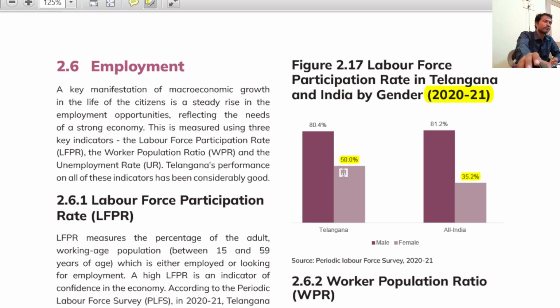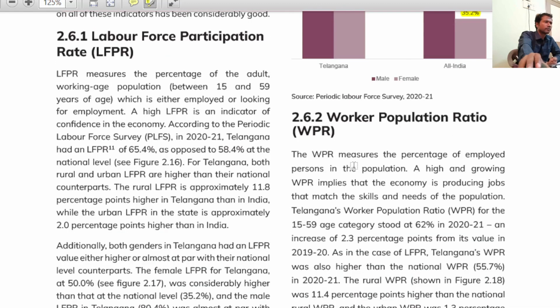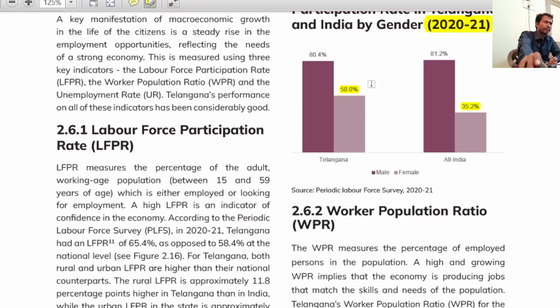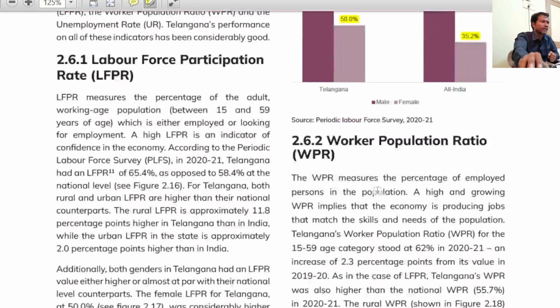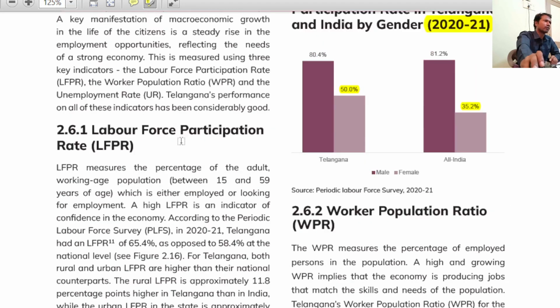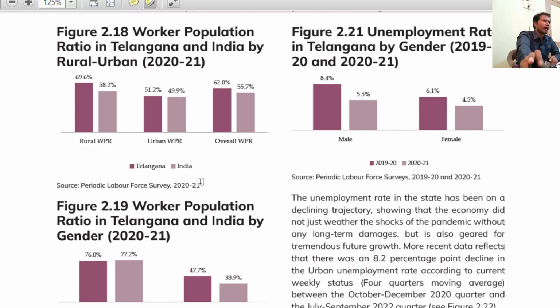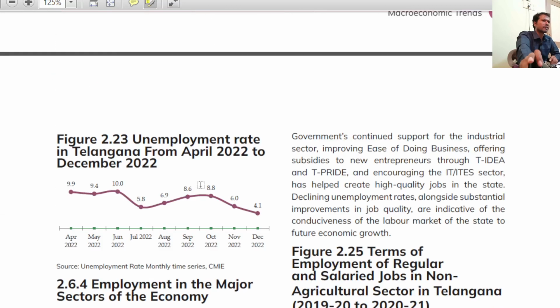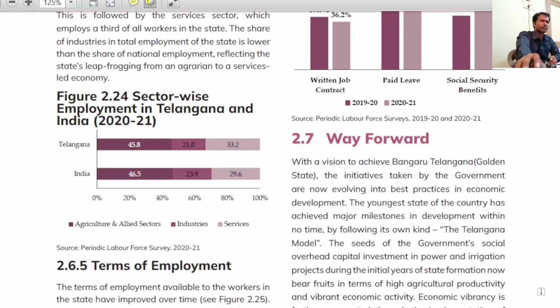Female is more important, sir. Female labor force participation is the most important, I can say. The figure can be asked, or the question can be more or less with respect to India, and it can be used in answer writing also, to justify how Telangana women are more empowered. This fact can be quoted wherever it is relevant, right? So we will see the definition of worker population ratio, the definition of labor force participation ratio, and unemployment rate in the next class, and we will wind up, sir. We will wind up and then take the second chapter, right?